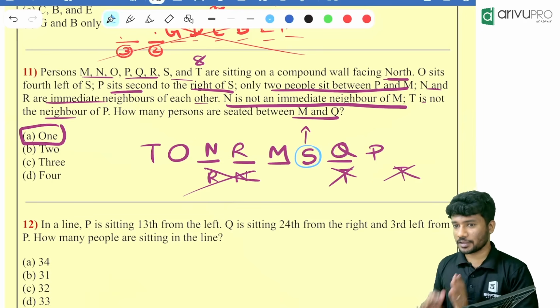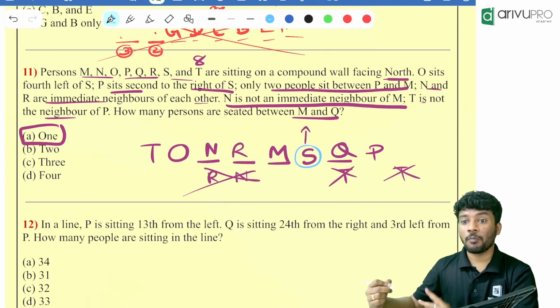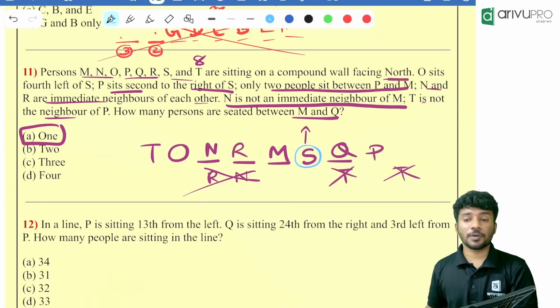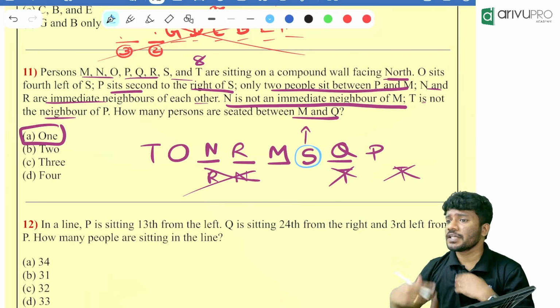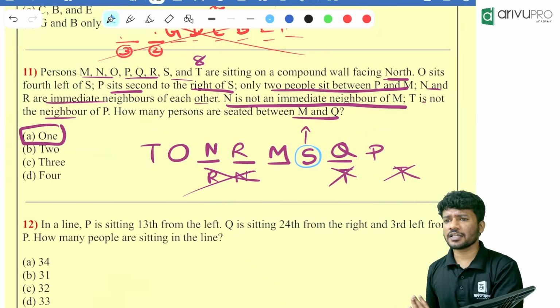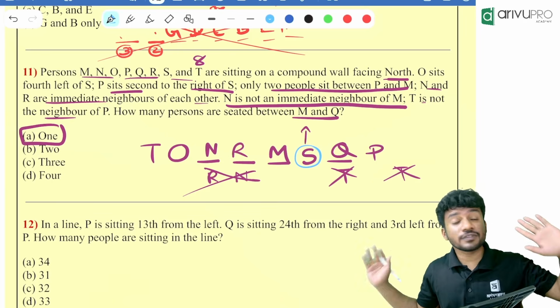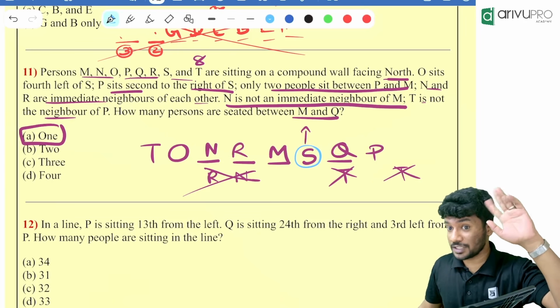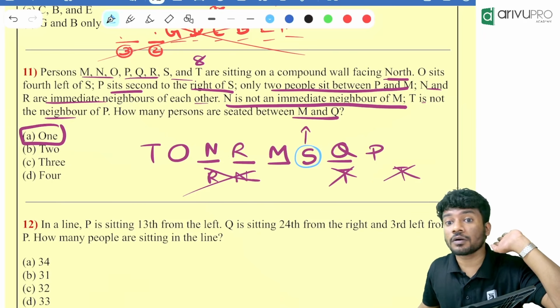Now this is the method. Take one by one, write it. If possibilities are there, draw the possibility. If possibilities are wrong, cut them off. Then go for the next possibility. If you do it that way, you will never go wrong in seating arrangement or in any of the blood relation chapters. If you check for possibilities whenever it's required, you will never go wrong.